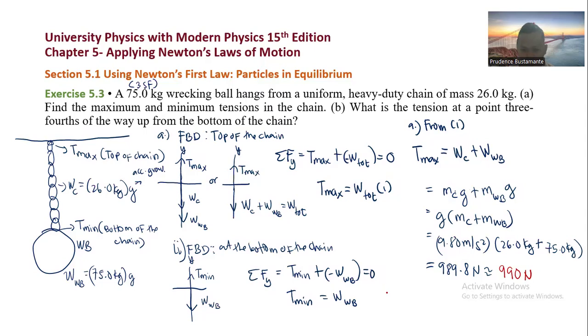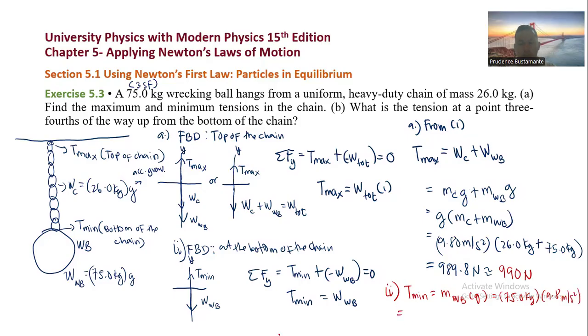Let's calculate now the T minimum. The minimum tension is just equal to the weight of the wrecking ball, which is the mass of the wrecking ball times g, equal to 75.0 kilograms times 9.8 meters per second squared.